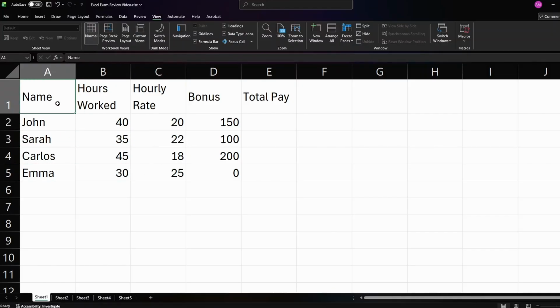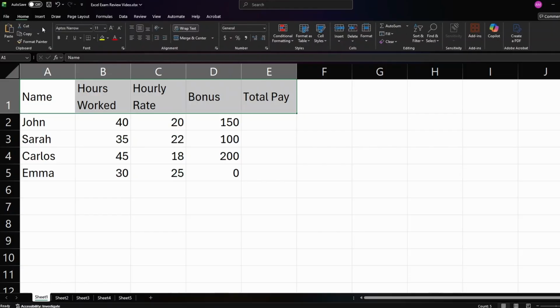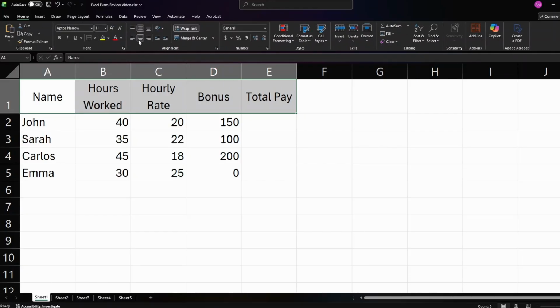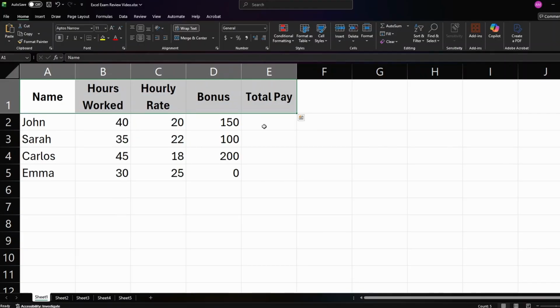We're going to start by learning how to format the cells. So these are titles and we want them to be better formatted. So something we can do is click on one of the cells to select it, and then hold Shift and click on another cell to select all those cells. Then we can go to Home, and you can click on Center to center the text, Bold to make the text bold, and Wrap. This will make it so the text will wrap and look nicely in the cell.